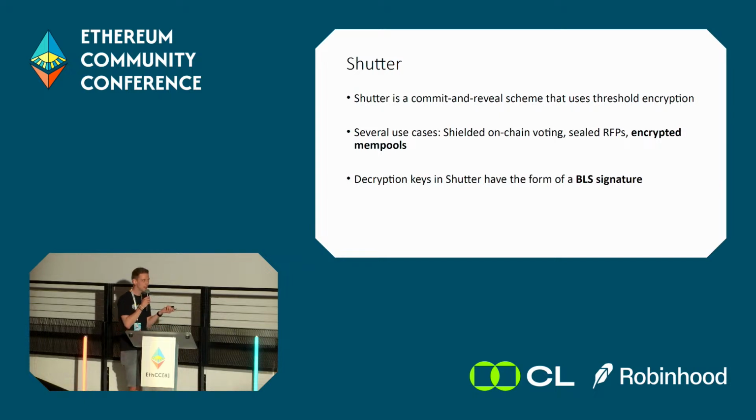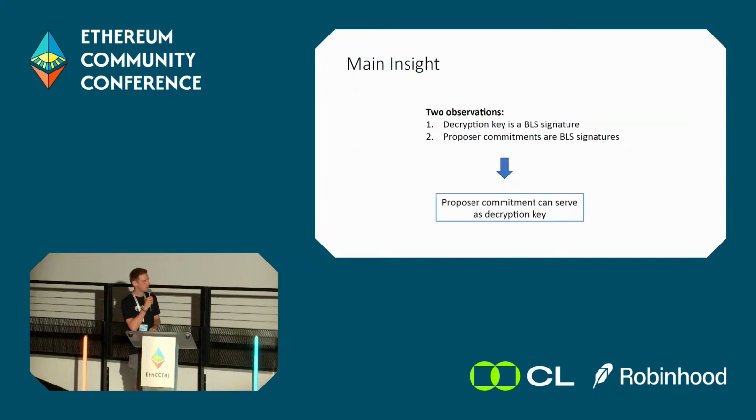And now that I say BLS signature, maybe you remember that I mentioned BLS signatures before, namely when talking about proposer commitments. So the main insight is really the following two observations. We have decryption keys in Shutter that are BLS signatures, and we have proposer commitments that are BLS signatures. So why don't we just combine these observations and use a proposer commitment as a decryption key?